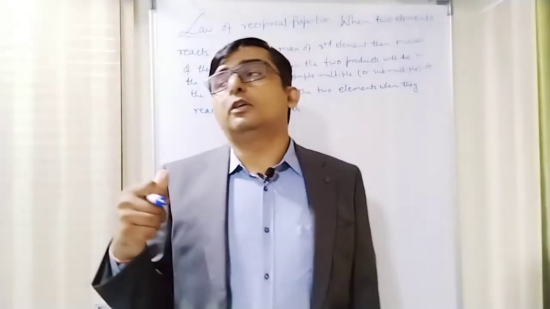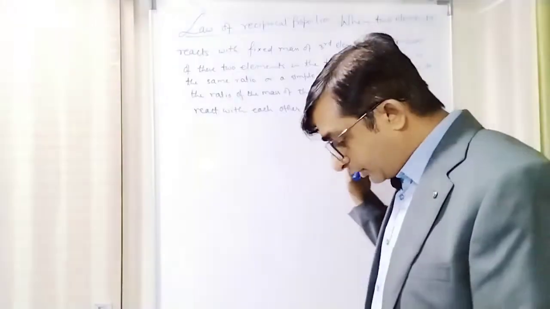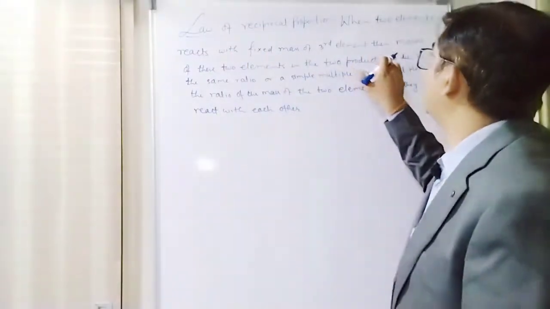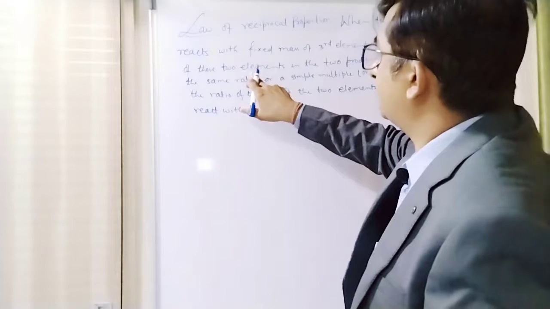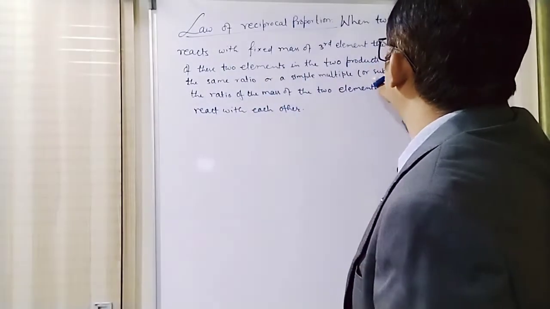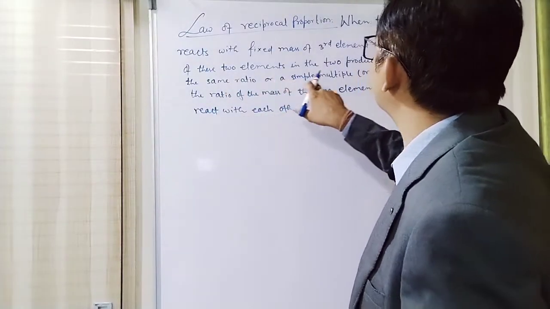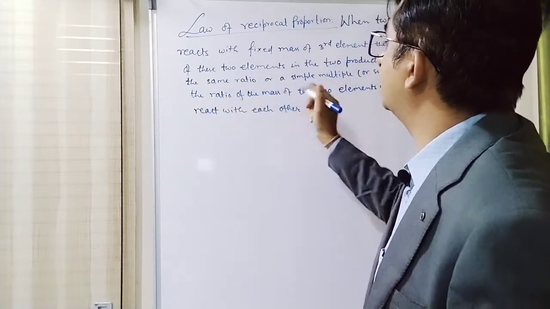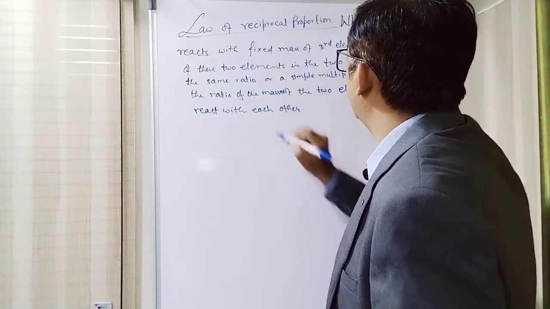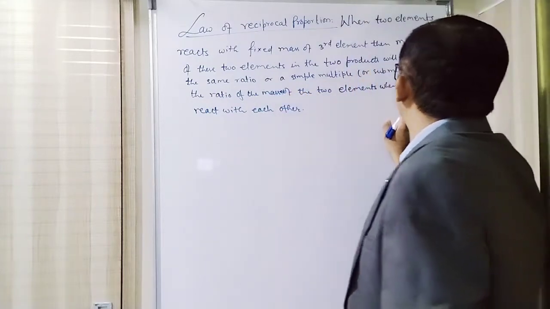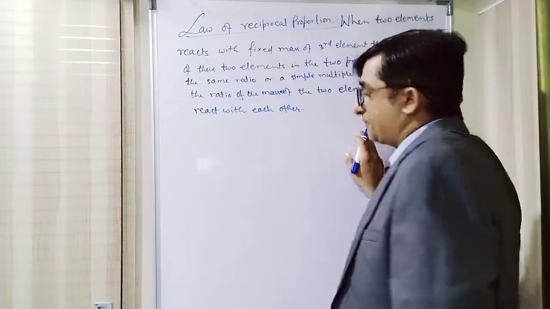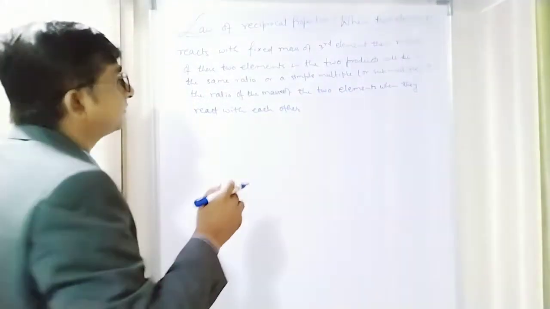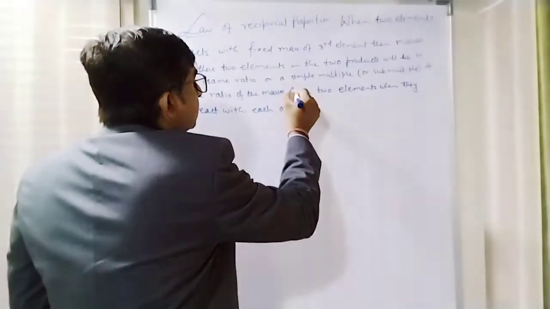Okay, so this is the law which is called the law of reciprocal proportion. So when two elements react with a fixed mass of a third element, then the masses of these two elements in the two products will be in the same ratio or a simple multiple or submultiple of the ratio of the masses of the two elements when they react with each other. Let's see one example to understand this.